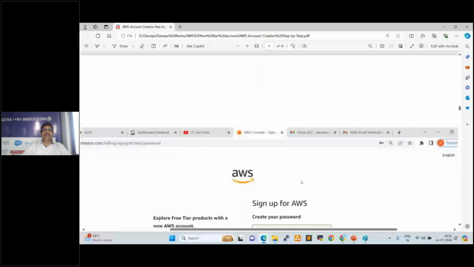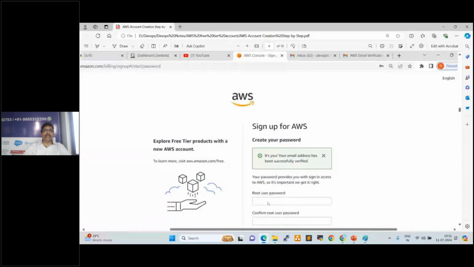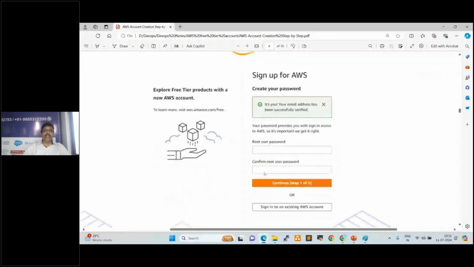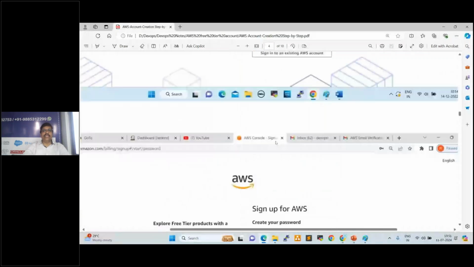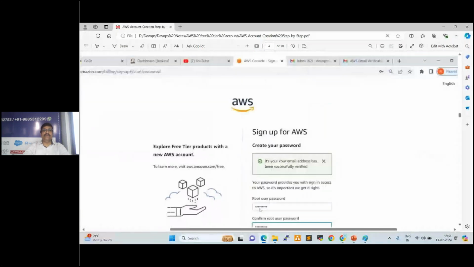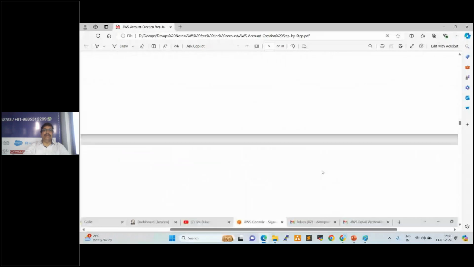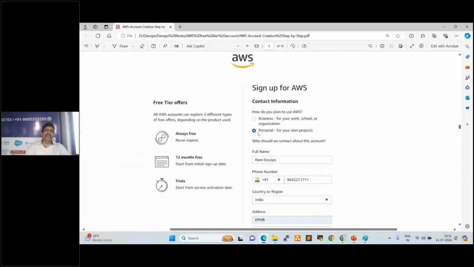Once it is verified, after that it will ask you to provide the password, root user password, and confirm root user password. 2 times we need to provide. Okay. So click on continue. After that, so this is business or personal, business account or personal account. You need to always select personal only. Don't select business. Okay. Give your full name, phone number, country, address, city, postal code.